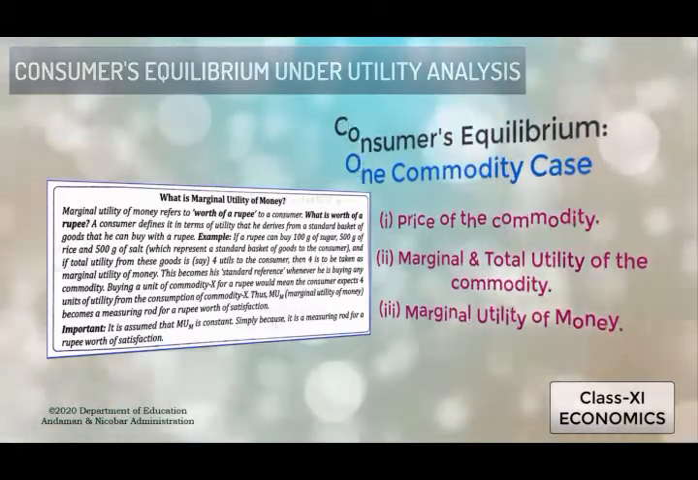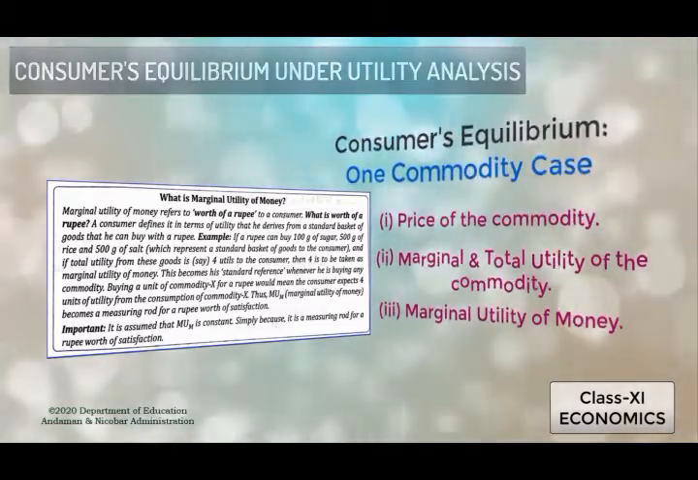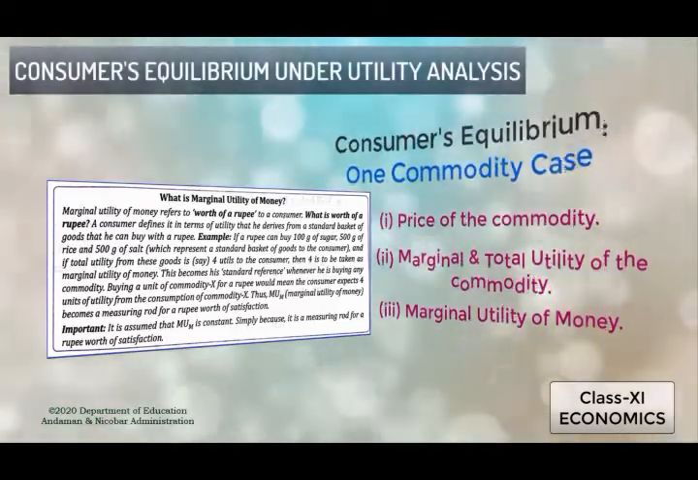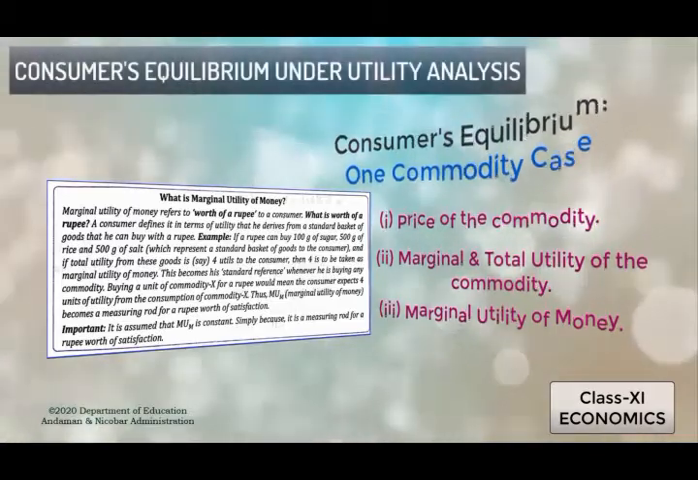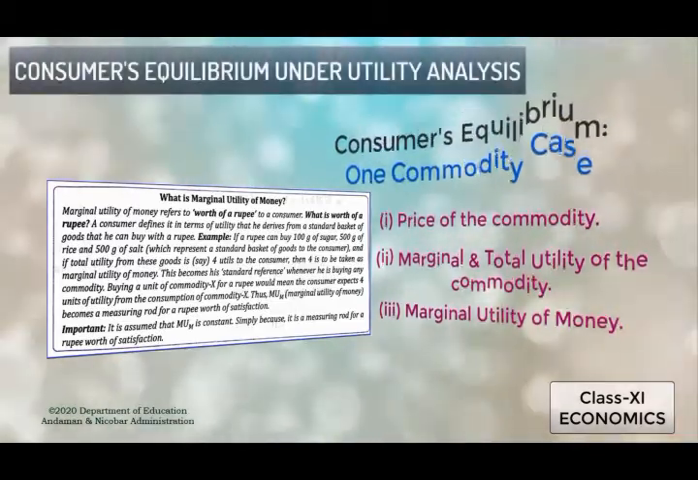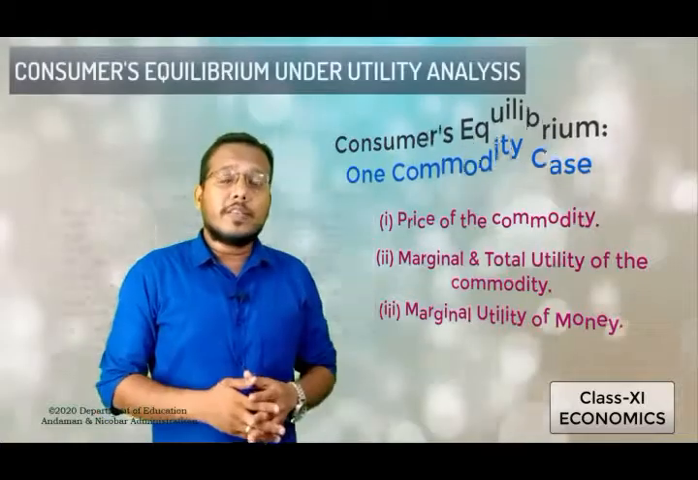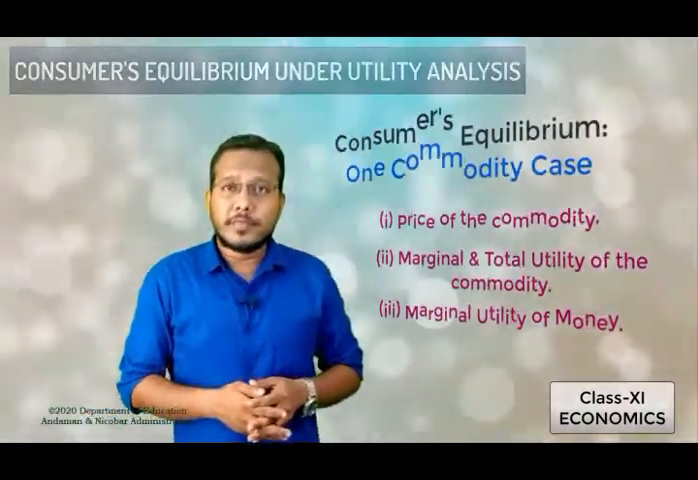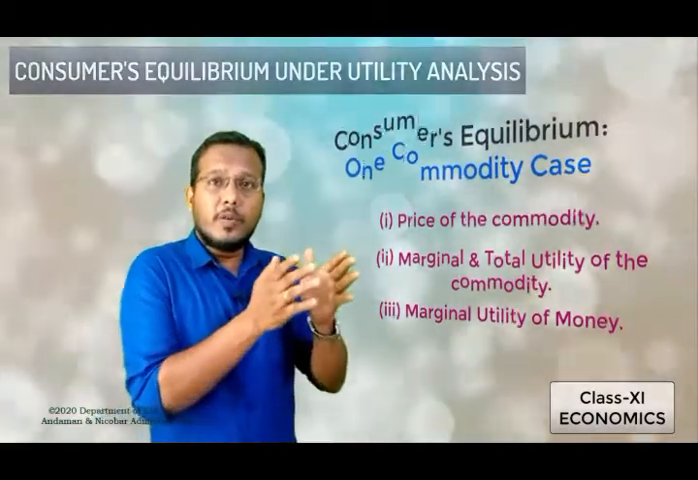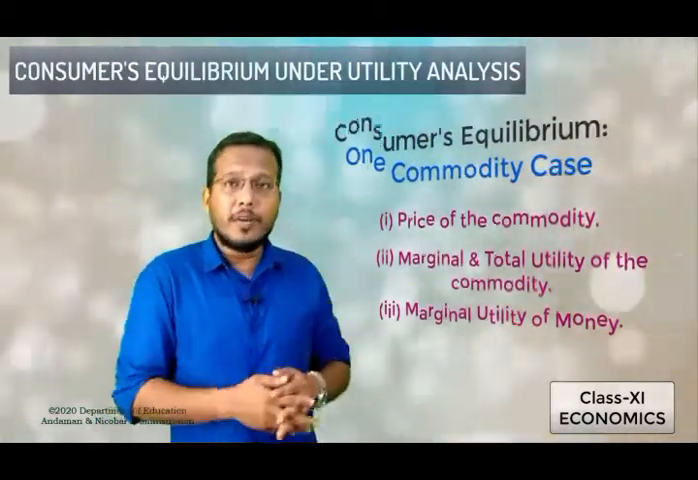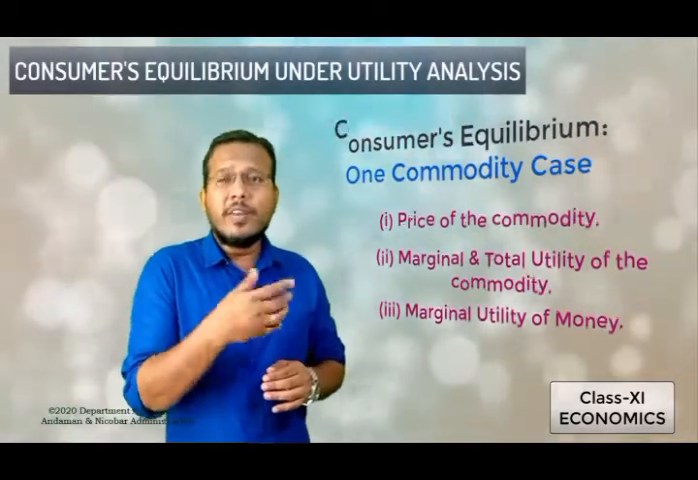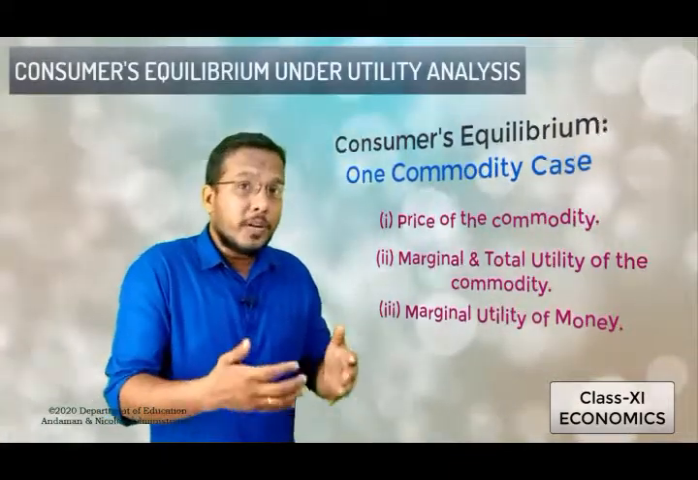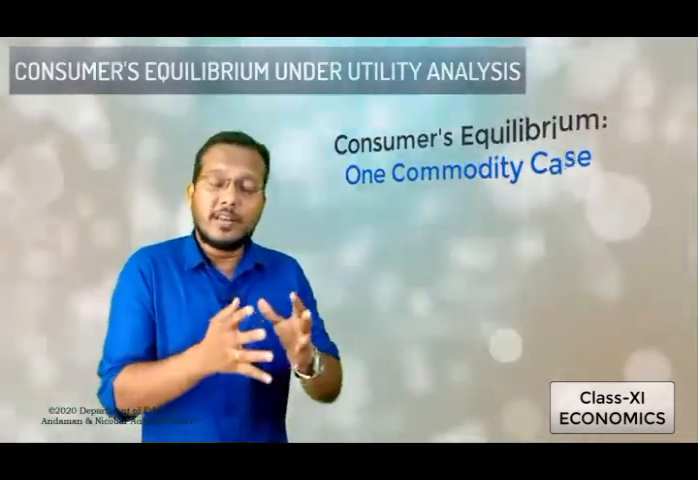One more important thing we need to note here is that it is assumed that MU of M is constant, simply because it is a measuring rod for a rupee worth of satisfaction. So students, by taking the marginal utility of money as 4 utils, when he spends 1 rupee to satisfy his needs, we assume that when he is using the commodity X, he is able to derive 4 utils from that commodity.